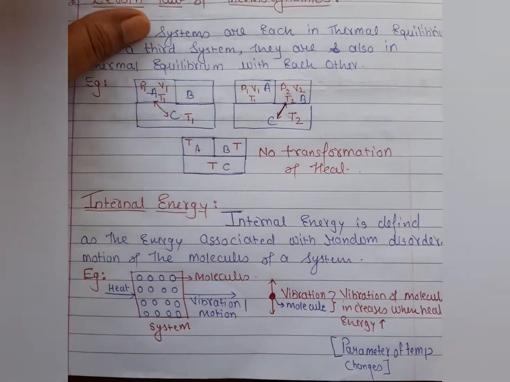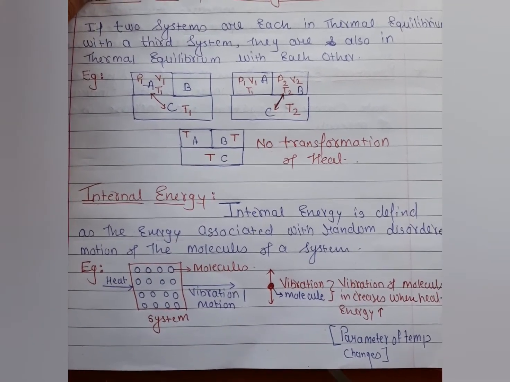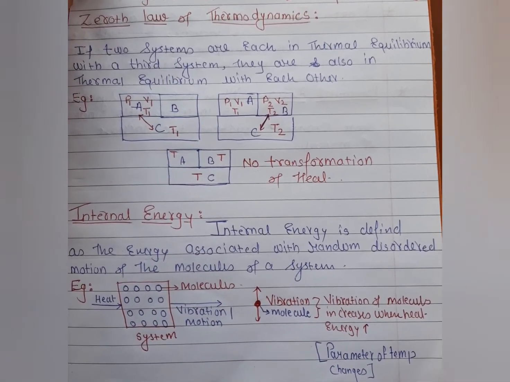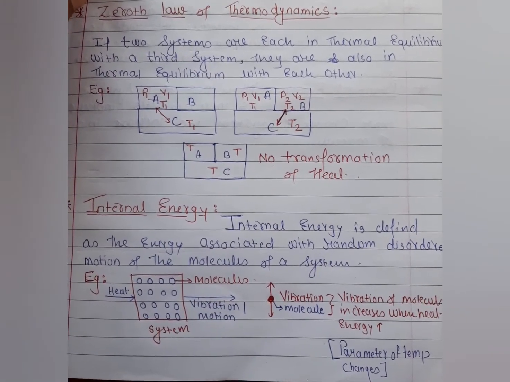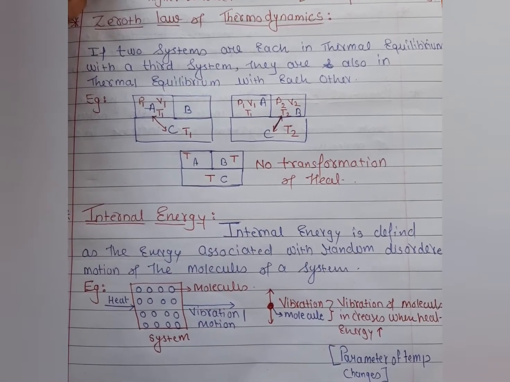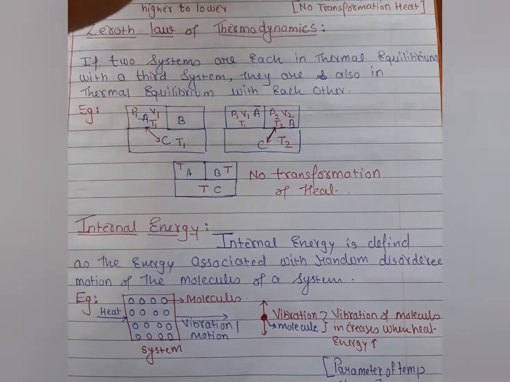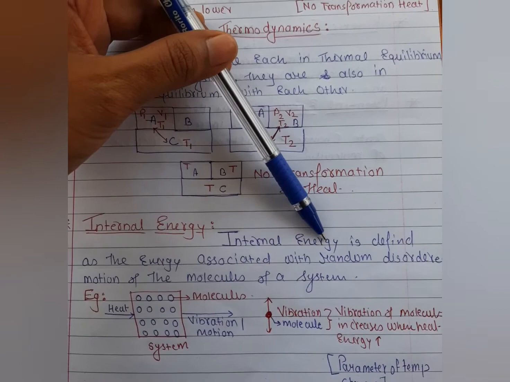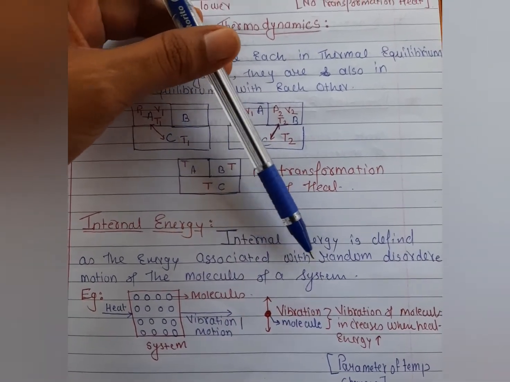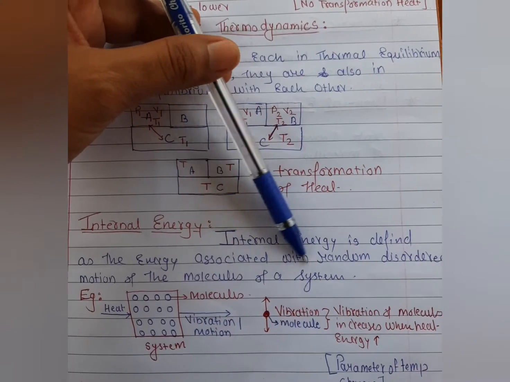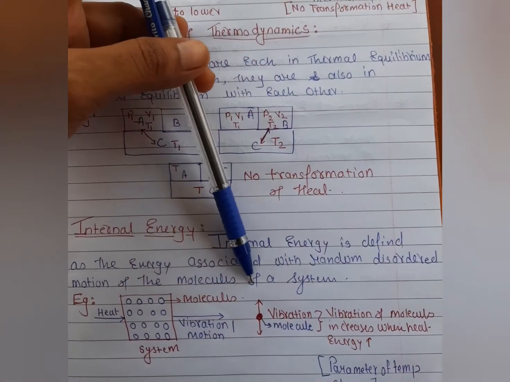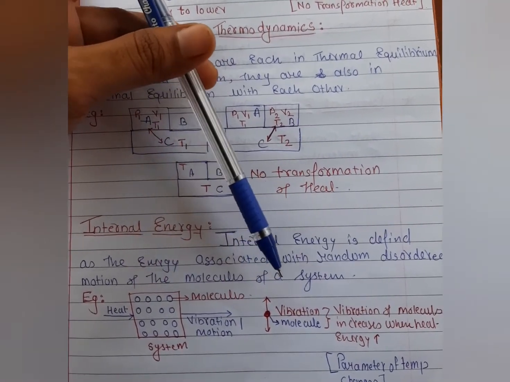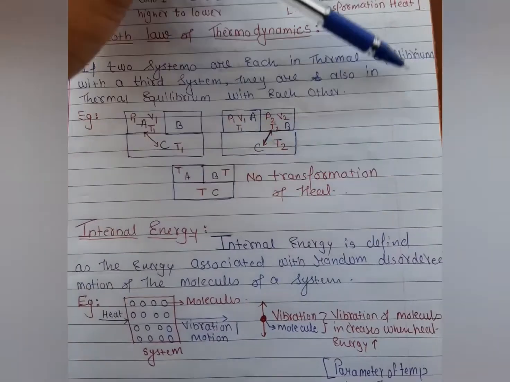The internal energy is defined as the energy associated with random disordered motion of the molecules of a system. What does it mean? Let's understand with the help of an example, students. Here you can see the internal energy only takes place when the random disordered motion of the molecules of the system happens. So how does the random disordered motion of the molecules of the system happen? Let's understand with the help of an example.